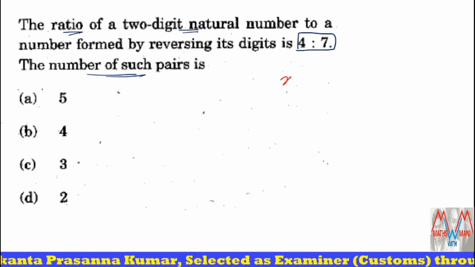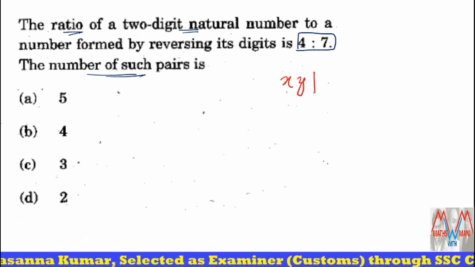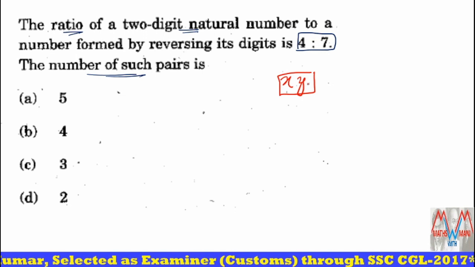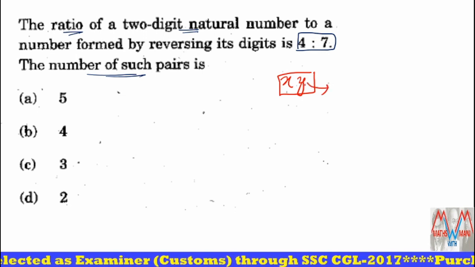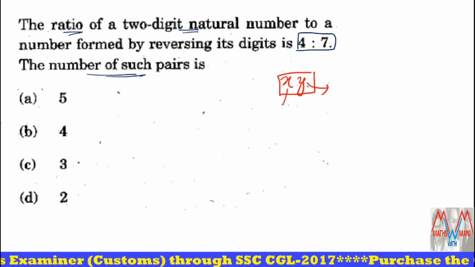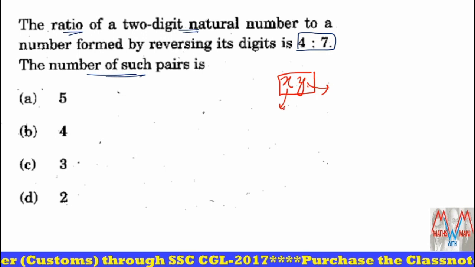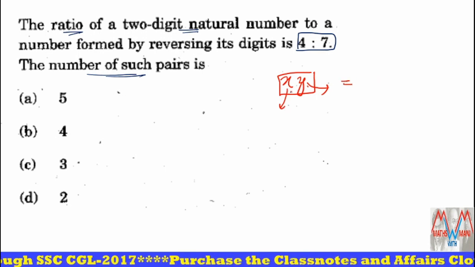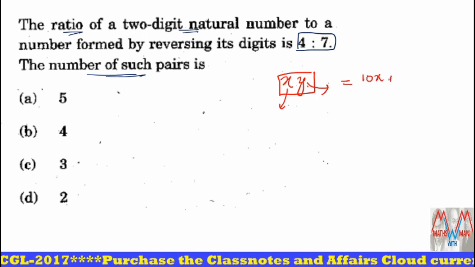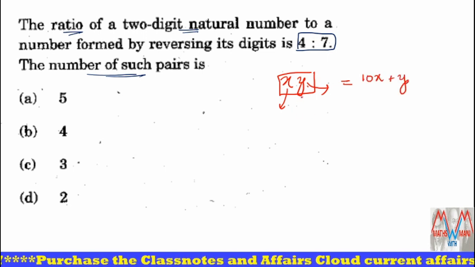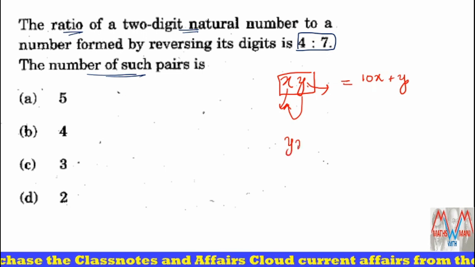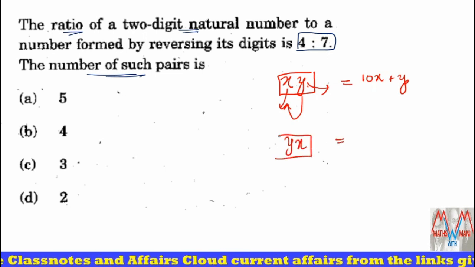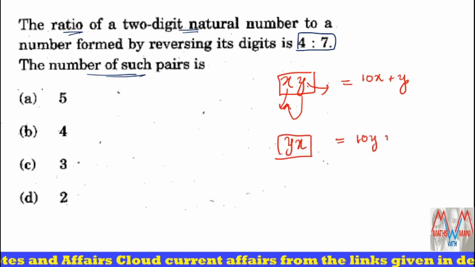For suppose I take a two-digit number as xy, the place value of y is units place and the place value of x is tens place. So that's why the value of this number is 10x plus y. If I interchange the digits, then the number becomes yx. So what is the value of yx? 10y plus x. This is the value.